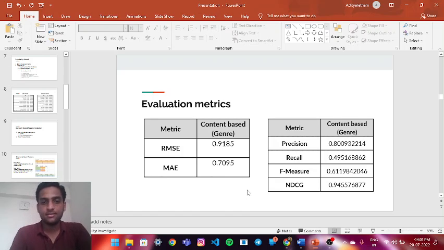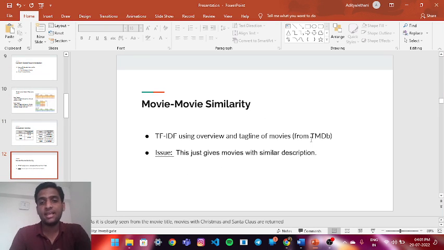Evaluation metrics. The metrics can be seen here in the table. Movie-to-movie similarity, as I said, uses TF-IDF on the overview and tagline of movies. What this does is just give movies with similar descriptions.